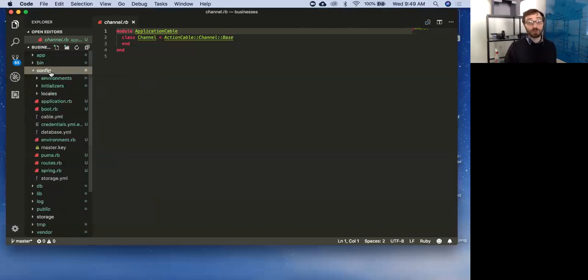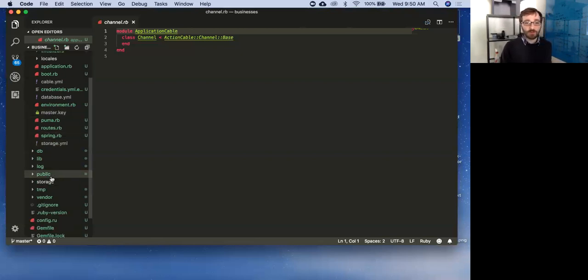Config holds a lot of the configuration for the app, just setting up certain, what is the word I'm looking for? Features, that's not even the right thing. Settings, stuff like that. There's a whole bunch of that living in the app. Again, you can see how many files there are. We're not going to be able to go over every single thing.